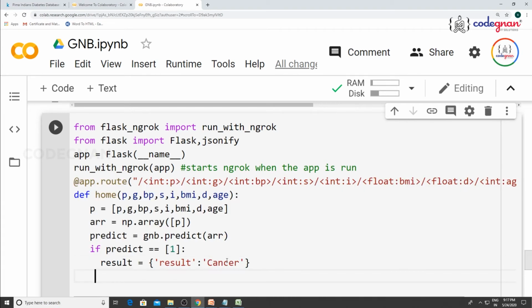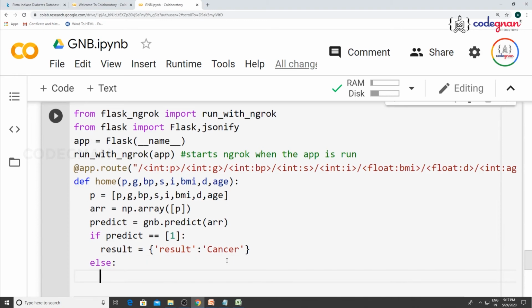Make sure you mind the spaces. Else, obviously, if it will be 0, the result is equal to, you define the result, I just give no cancer, right?